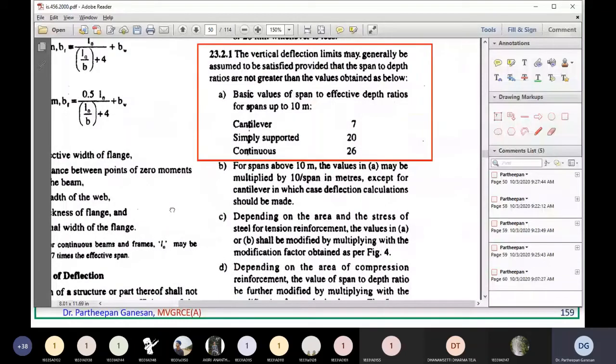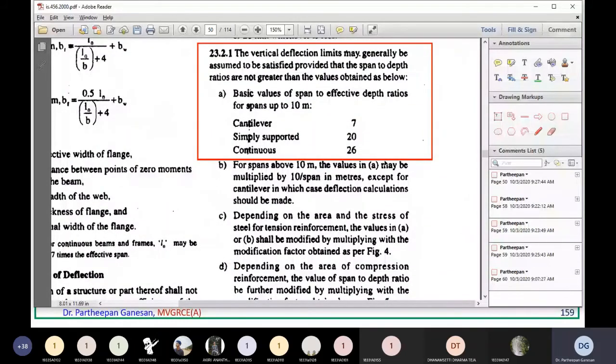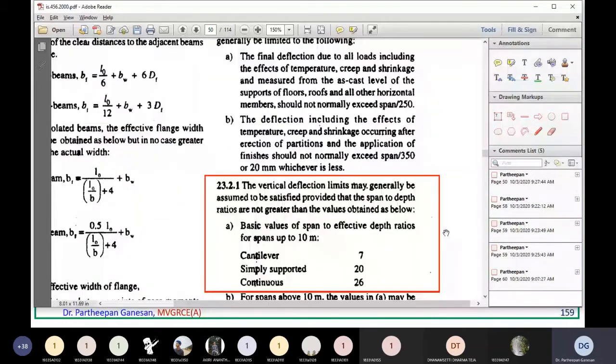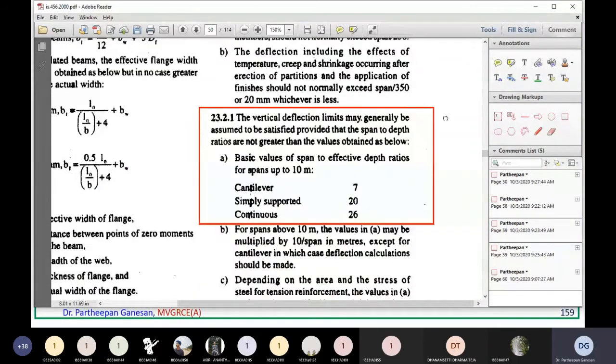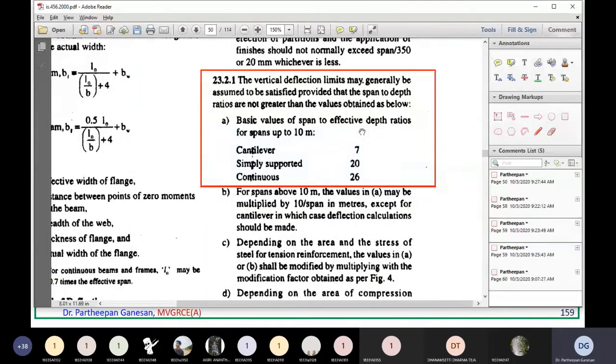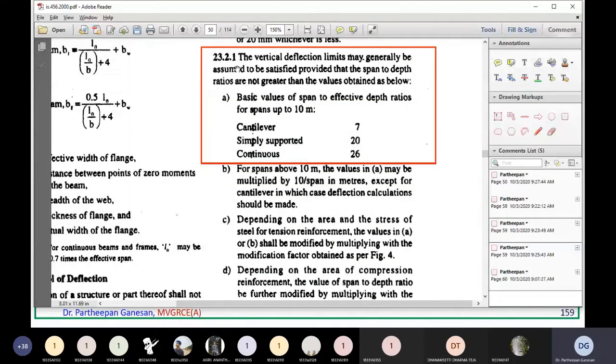Now in the design of singly reinforced beam, doubly reinforced beam or T beam, we will use only this one. Above, there is something about long term deflection that we will not use. This is the short term deflection. For this course we will use only these things. 23.2.1: the vertical deflection limits may generally be assumed to be satisfied, provided that the span to depth ratios are not greater than the values obtained as below.